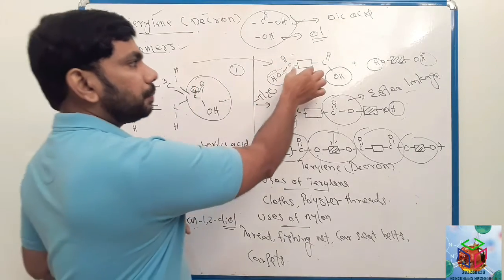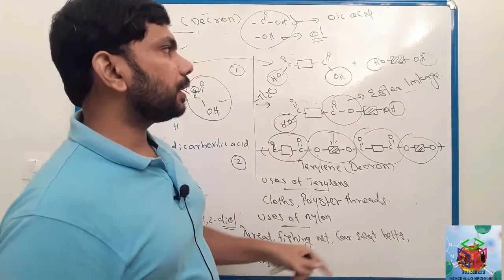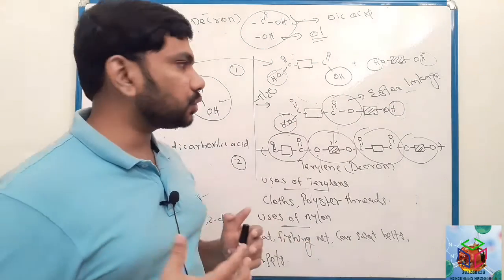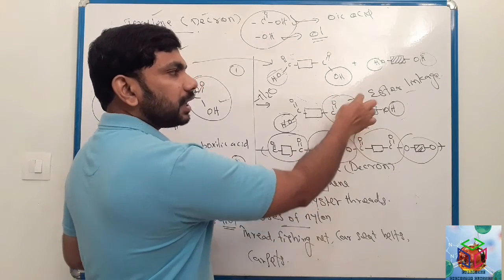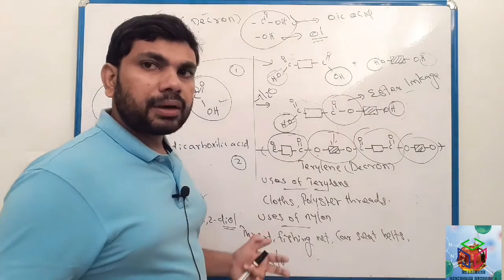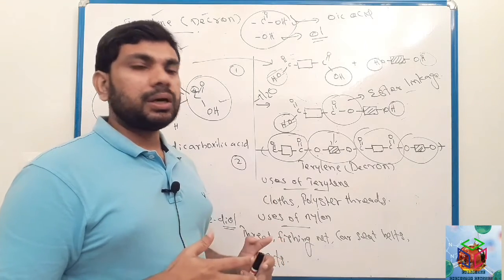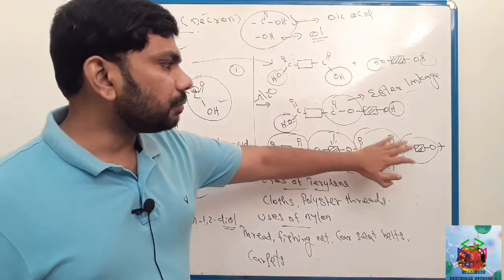We can represent these molecules like this: here box COOH and here box OH. Carboxylic acid and alcohol functional groups react together and a water molecule is removed, and this is the ester linkage. A polymer which contains ester linkage is called polyester. Here many units join to form this type of structure.